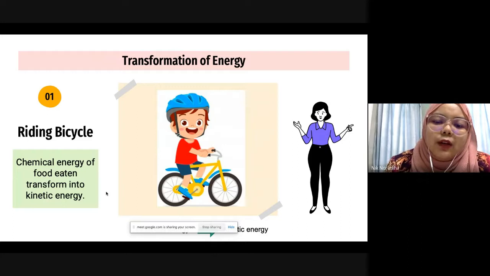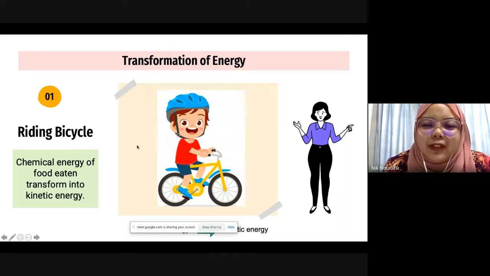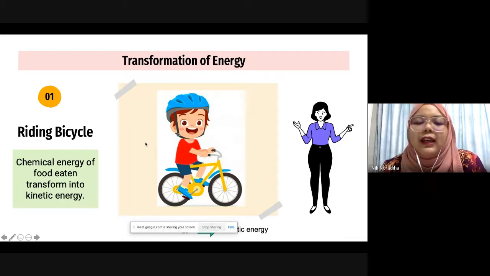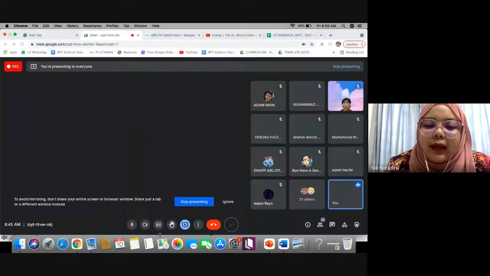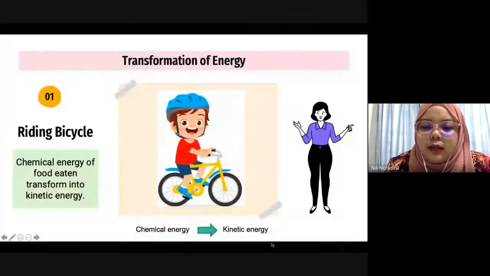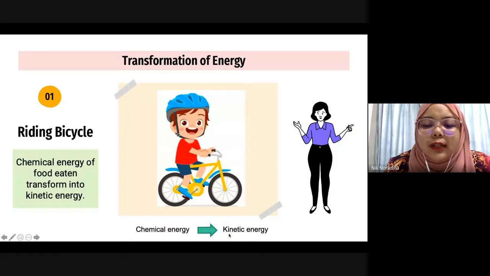When you eat your breakfast, lunch, or dinner, then you go for cycling, the energy will change from chemical energy to kinetic energy.